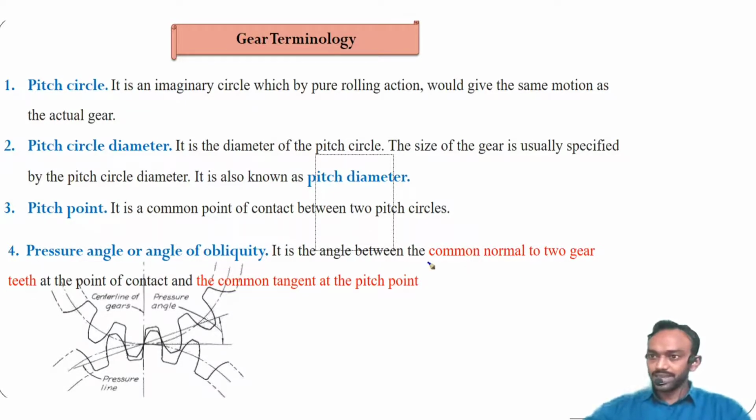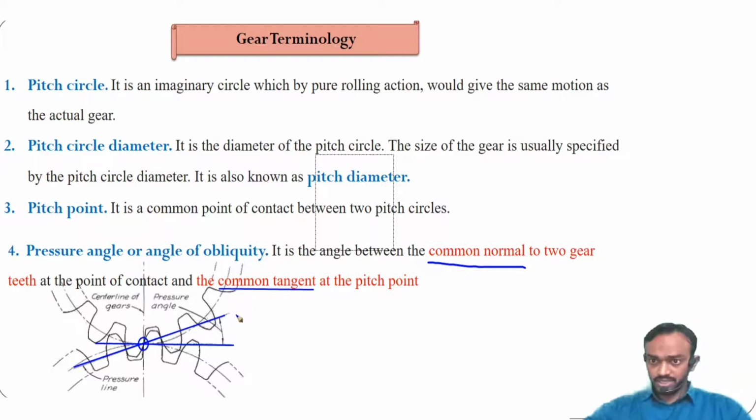Let's draw the common normal, the line at the point where both curves touch. The second is the common tangent at the pitch point, the point at which both pitch circles touch. We draw the tangent at that point.